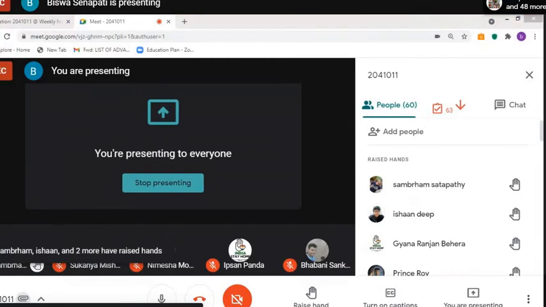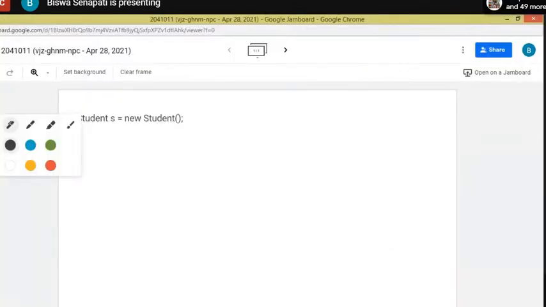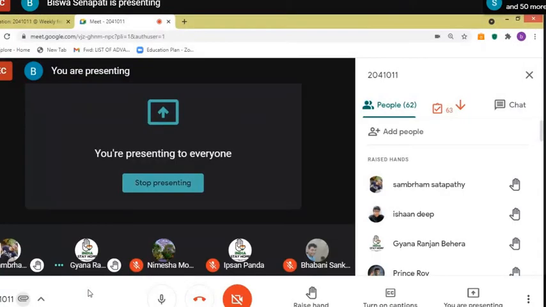Yes, Gyanaranjan? Sir, S is the object reference. When the line is executed, the memory for S is allocated in the heap area. Memory for S is allocated in the heap area, correct? Yes, sir. Okay, so are the object reference and the object both the same? No, sir. So what is an object?